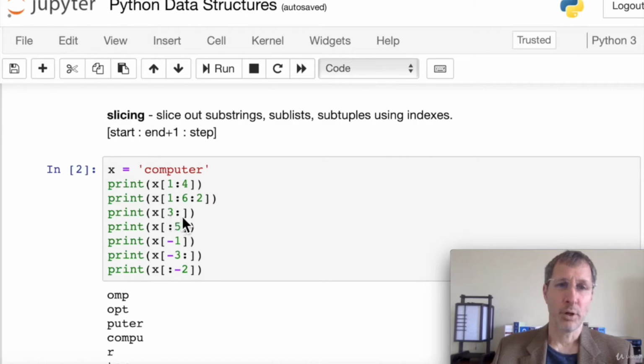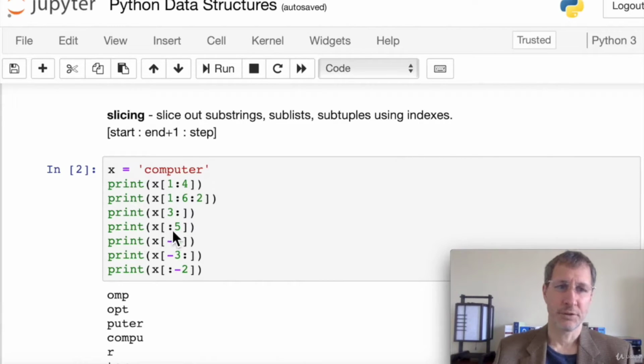Next, we're not going to put an end plus 1. We're just going to leave an open colon there. And what happens is when we put the open colon, 3 colon nothing, basically the default is end of string. So everything from the third item on. Here the third item is P, because we start counting at 0. The third item is P, and we get everything from P onward, P-U-T-E-R. So if you don't know how long a string is, or you just want to get all of the remaining elements, skip the first three items or something, you use an open colon.